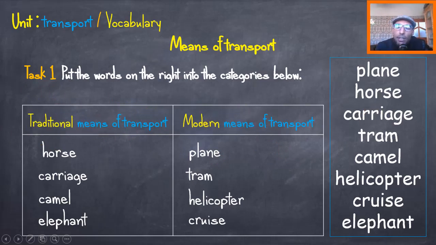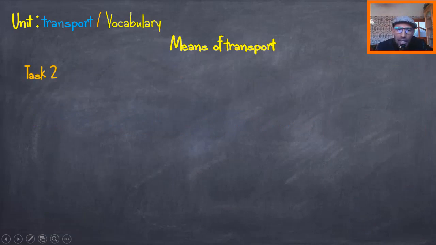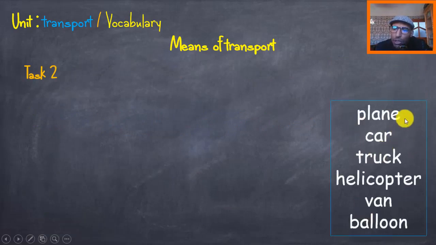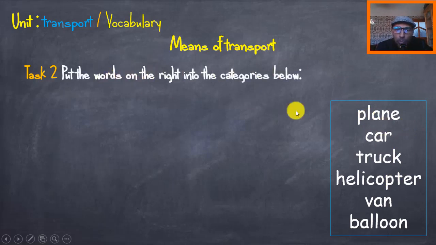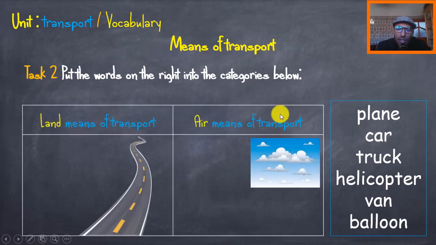Okay, let's move to another task right now. Task number 2, we have here some few words related to the means of transport again. Got a plane, car, truck, helicopter, van, and then balloon. I want you to put the words that we have here in this category. Remember, for your attention, some means of transport are used,